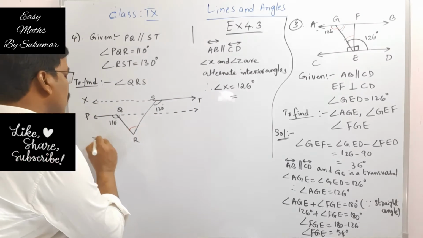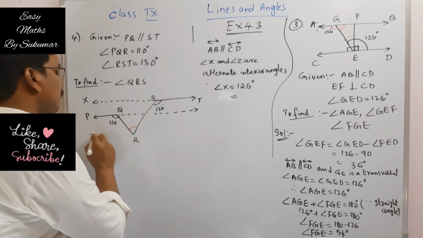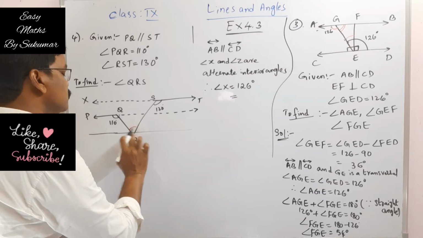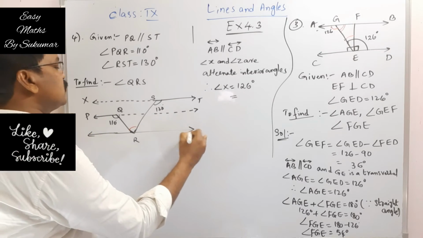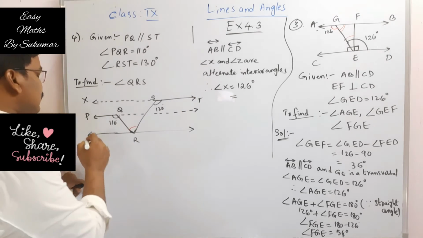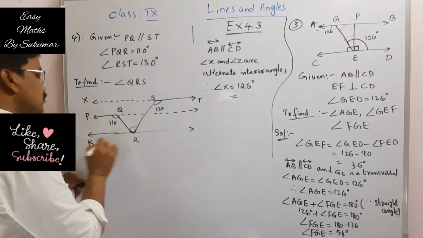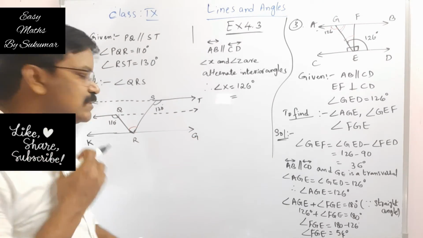And just let us draw a straight line which is parallel to this PQ and this ST also. This line may be KG. Let it be KG.